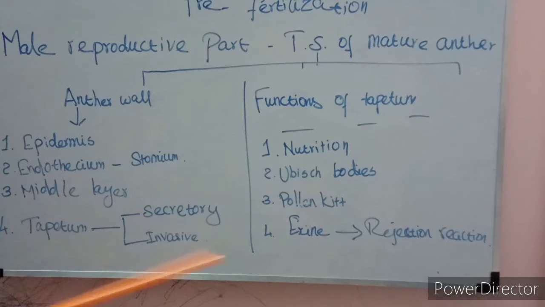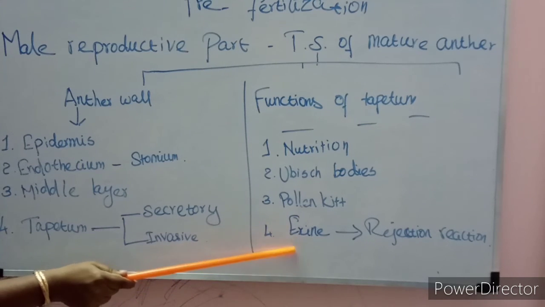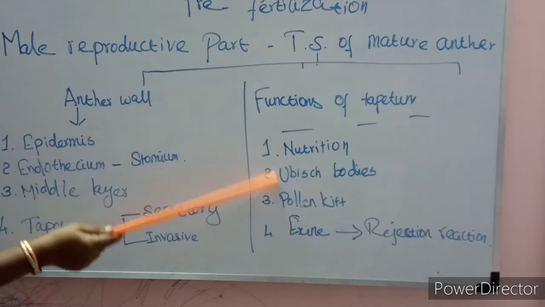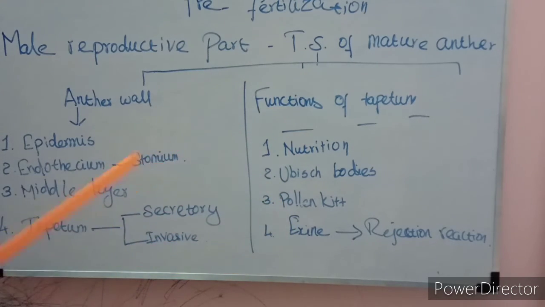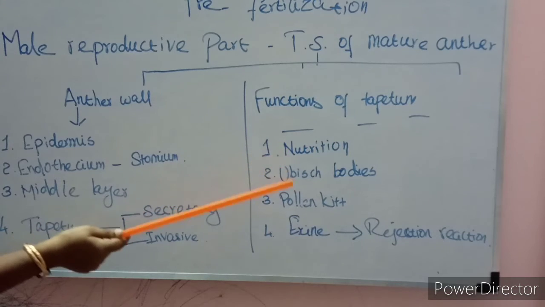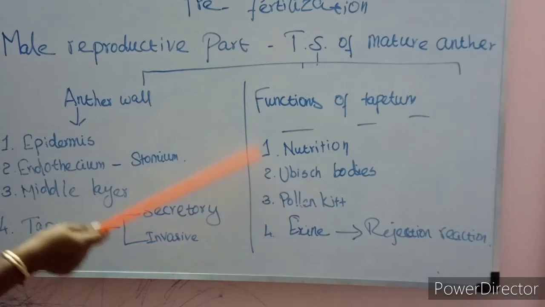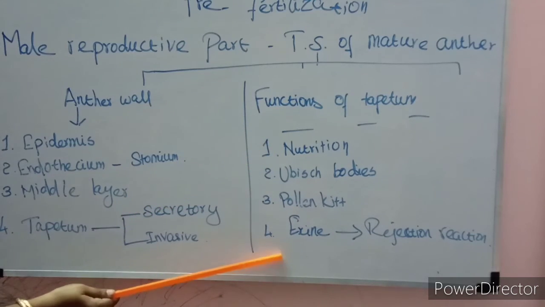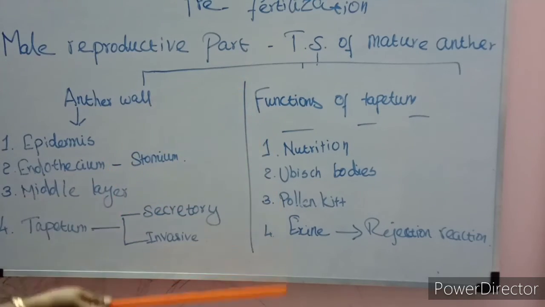So this rejection reaction is important in the sense of this exine protein. This exine protein is derived from the tapetal cells. The functions of the tapetum are very important. It provides nutrition to the developing microspores, contributes to Ubisch body formation, pollen kit material is also contributed by the tapetal cells, and exine protein is also derived from tapetal cells.